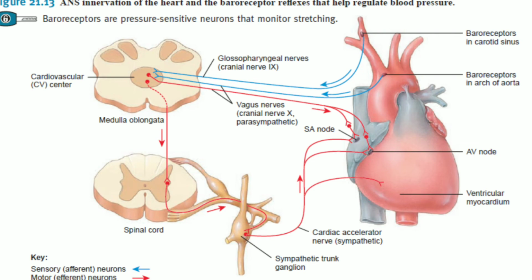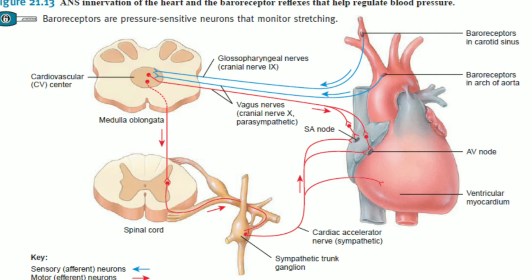When there is an increase in the blood pressure, this is also detected by the baroreceptors, and they will send a much faster impulse to the CV center. The CV center immediately responds by increasing the parasympathetic stimulation and decreasing the sympathetic stimulation. So this will result in the decrease of the heartbeat and the cardiac output.